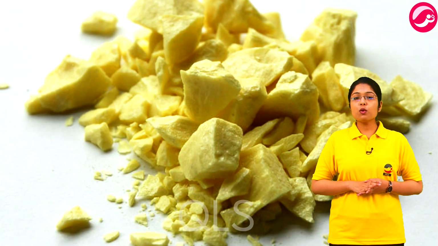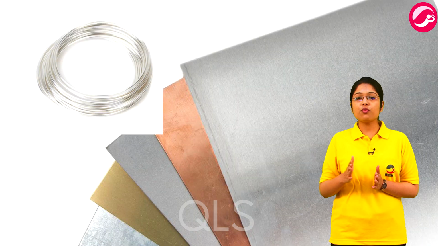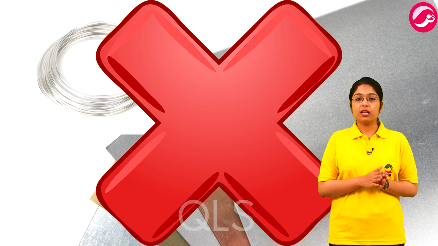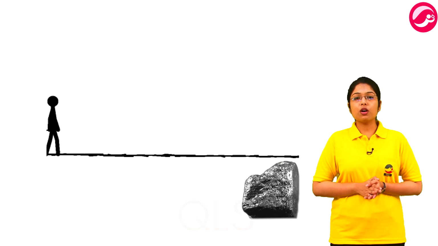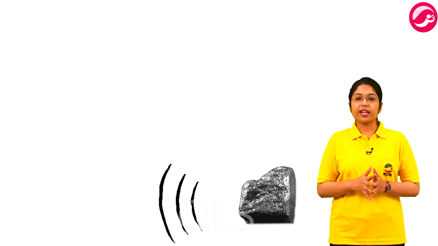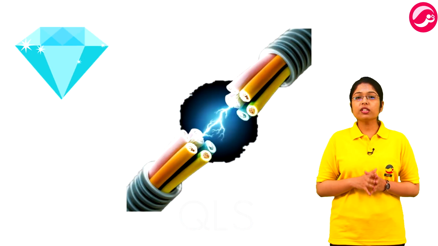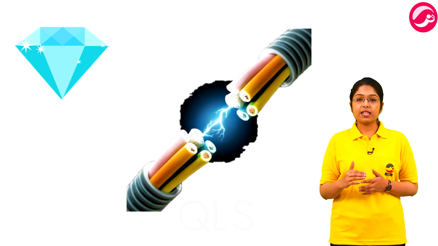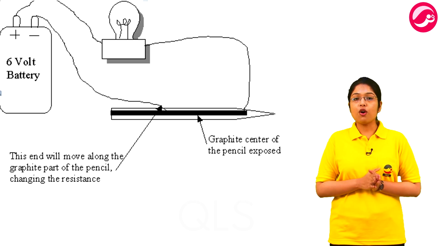Now, as opposed to metals, non-metals are very brittle and cannot be rolled into wires or pounded into sheets. Means they are non-ductile and non-malleable. Also, they do not produce sound when hit. Instead, they break as they are brittle in nature. Also, non-metals cannot conduct heat and electricity except for graphite. The graphite used to make lead of your pencils can conduct electricity.